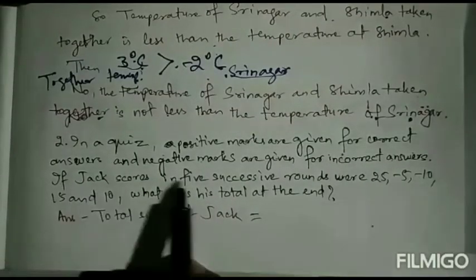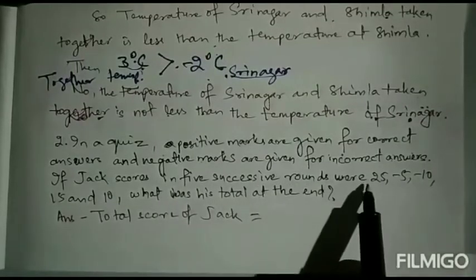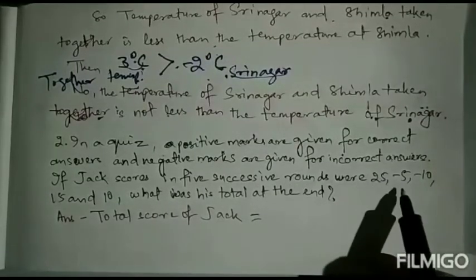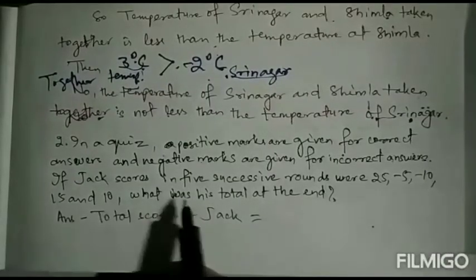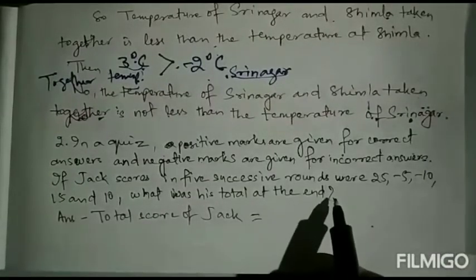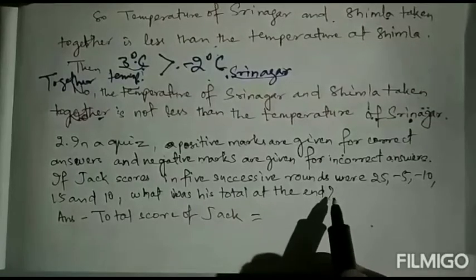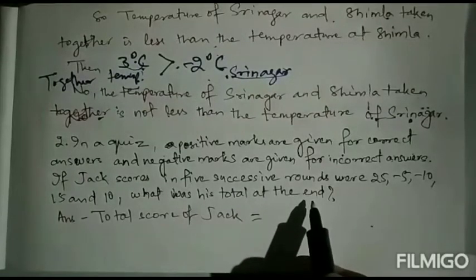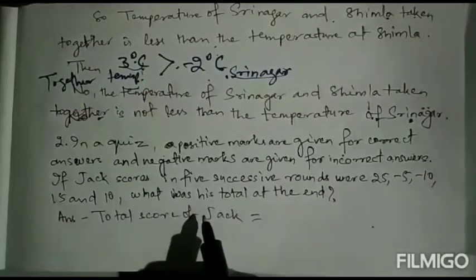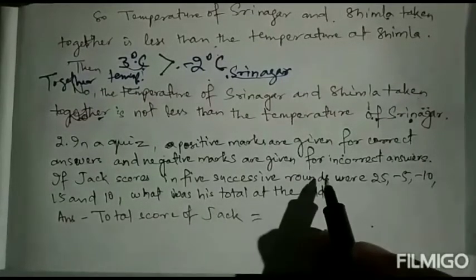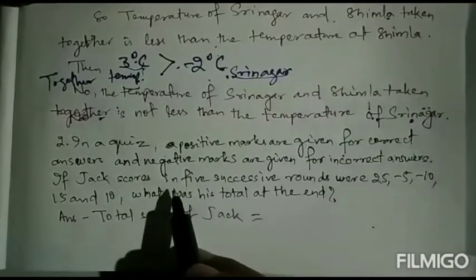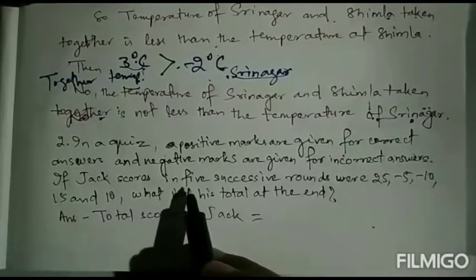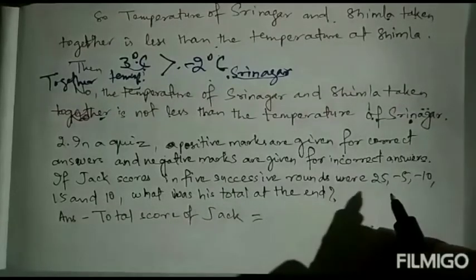If Jack's scores in 5 successive rounds were 25, -5, -10, 15 and 10, what was his total at the end? So we have to find out the total marks he has got in the exam. For correct answers he is getting positive marks, and for incorrect answers he is getting negative marks. So here are the marks.